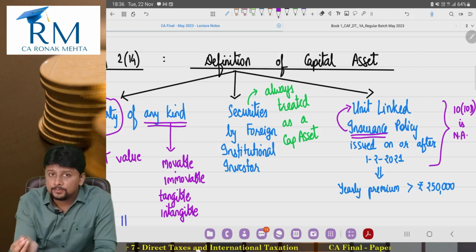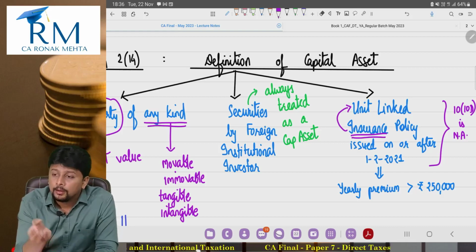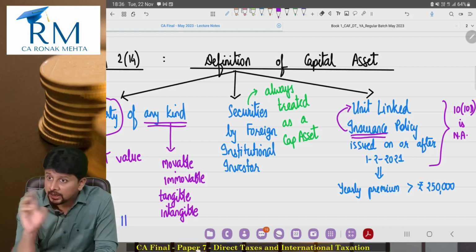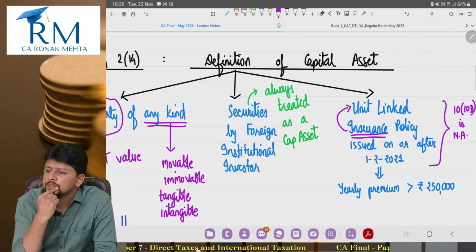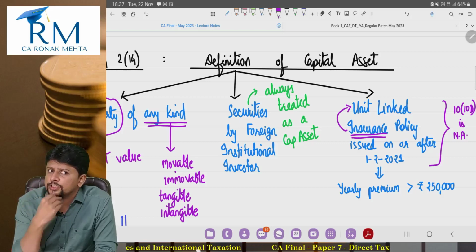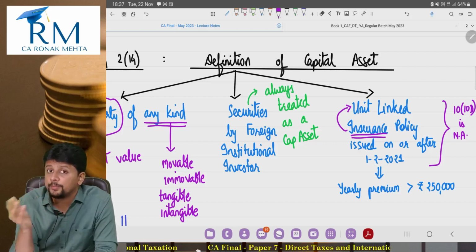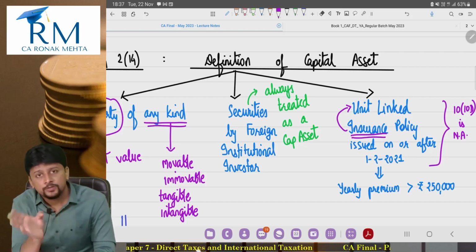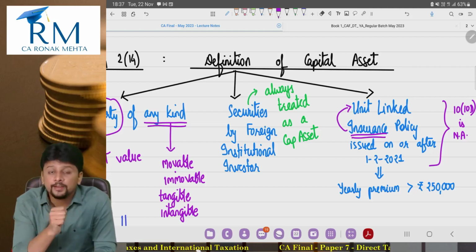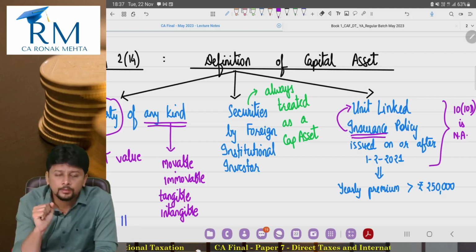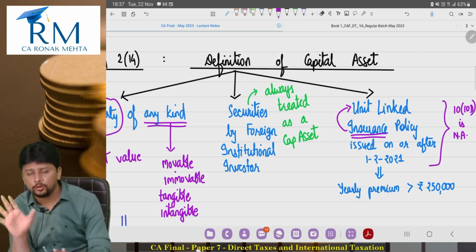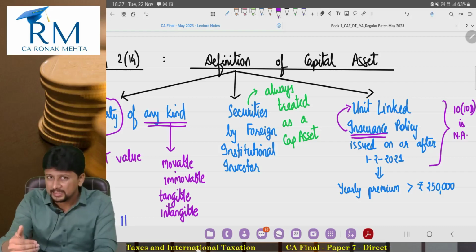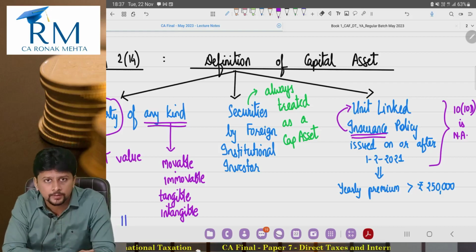As of now, I am just giving you a trailer. By the definition, capital asset includes this type of ULIP also. Another doubt that can arise in your mind is, sir, this is a policy which is issued on or after 1st Feb 2021. So what about the old ULIPs, which were already purchased by the assessee in 2020, for example, or 2019? What happens to them? We'll address all of these things when we specifically do the ULIP topic. It is too early at this stage of the chapter to discuss this aspect with you.